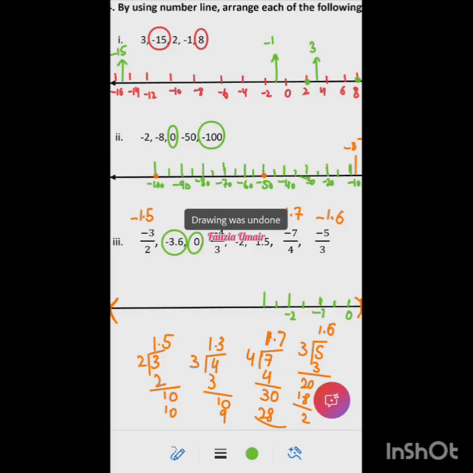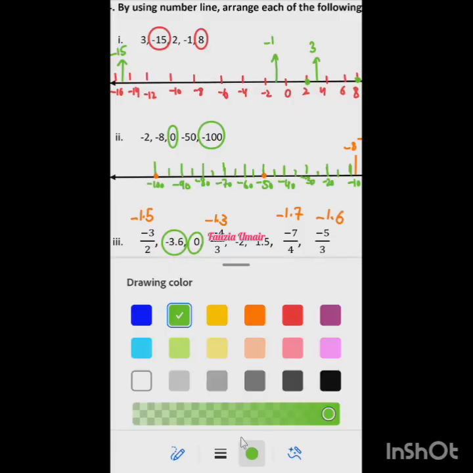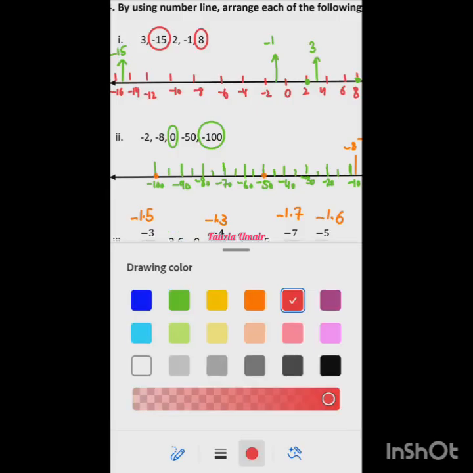And then I'm thinking of taking more distance because we have just 3 numbers now. So I will take more distance. If your scale is good, then you can solve the problems. Like I'm saying, this is minus 1, minus 2, minus 3, and minus 4, right? Because I need to take only these 4 steps. So now I can say this is the middle point. Approximately, this is the middle point, and now I can draw it. So I have made the scale like this. But earlier the numbers were so close.